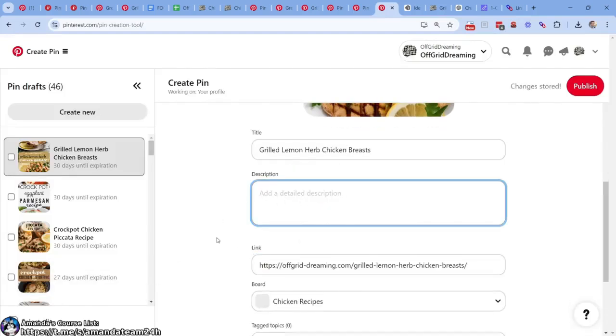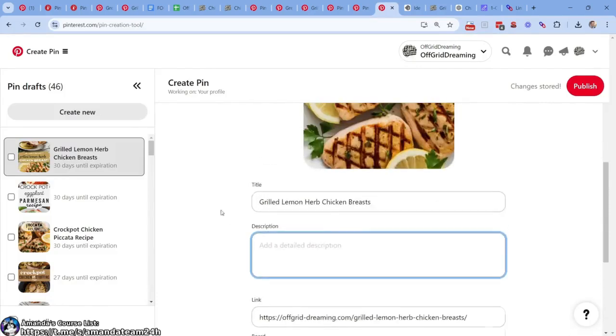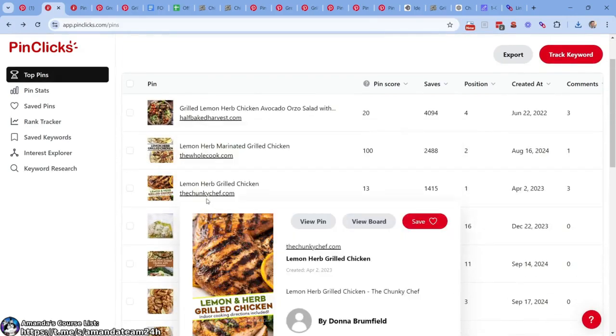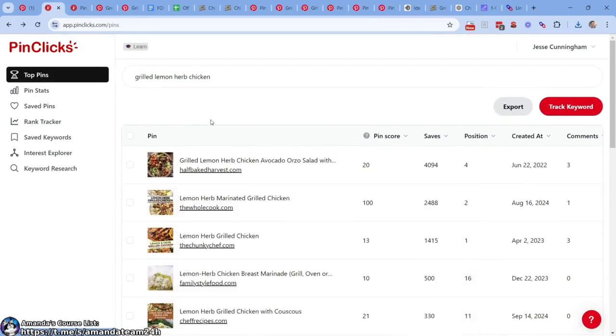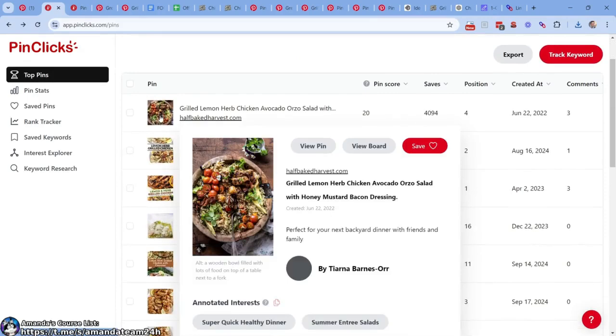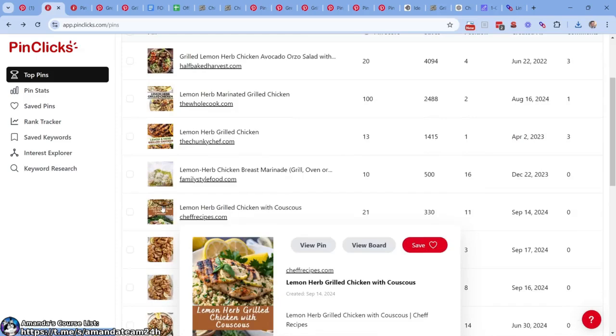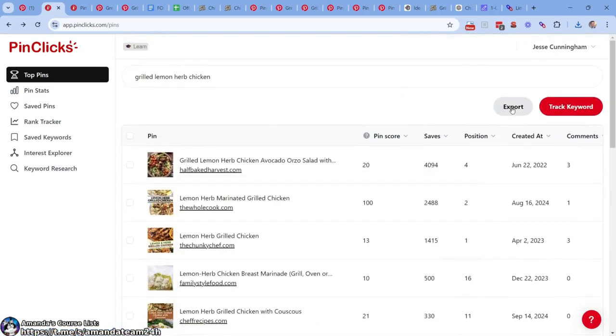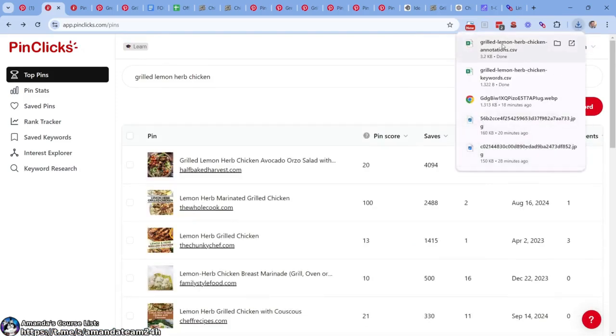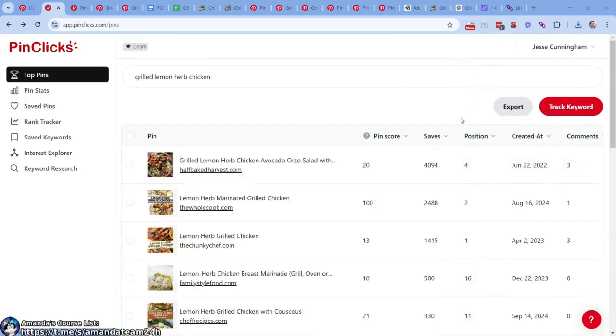Now the description, this is an interesting one. This is where we can talk about annotations. Now this is where we are going to excel. And remember, there's a lot of things we can do. Man, look at those images. That's a beautiful image. Lemon herb grilled chicken. I like it. I like it a lot. Okay. So what we're going to do now is export. We're going to export this annotated interests. That's what I want. I want it right here.